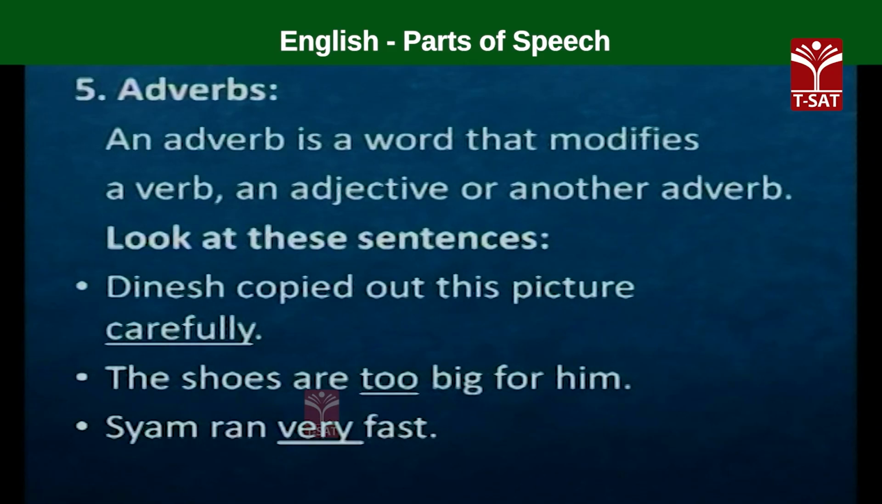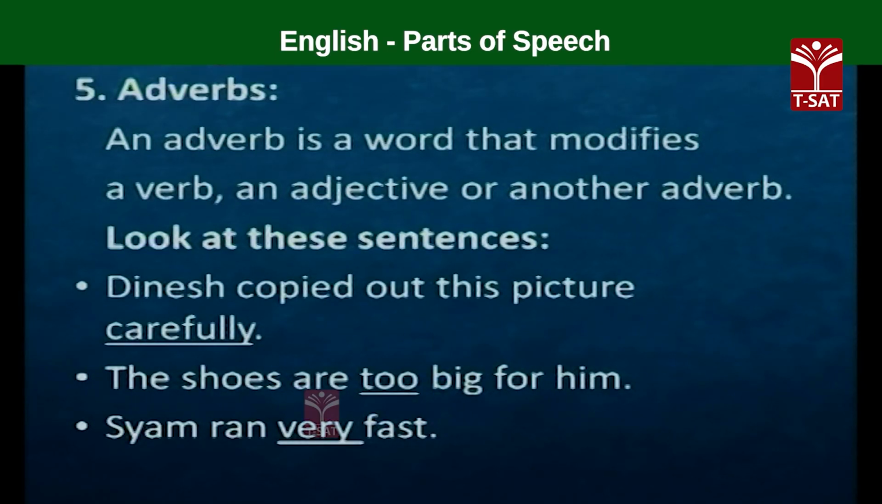Similarly, another sentence. The shoes are too big for him. What are too big? The shoes are too big. The underlined word in this sentence is too. Too big. Big is an adjective. What are big? The shoes are big for him. How big are they? They are too big for him. Too big to wear. So, in this sentence, the adverb, the word too, modifies an adjective.